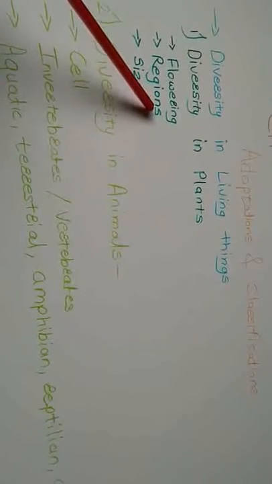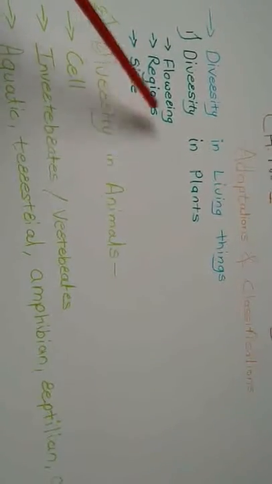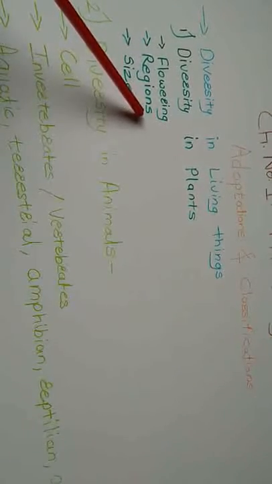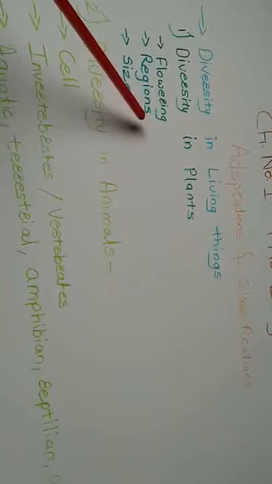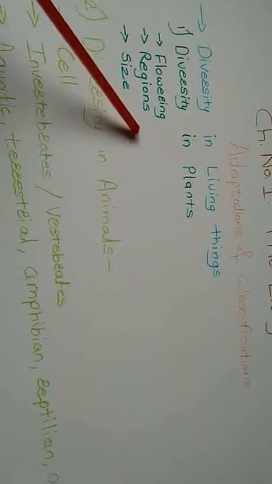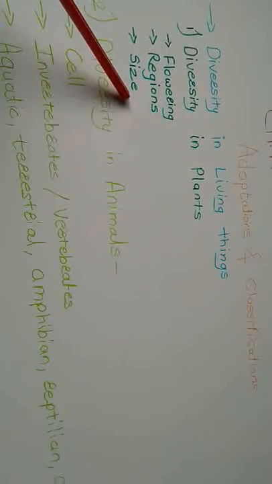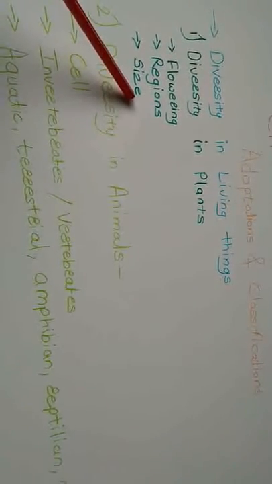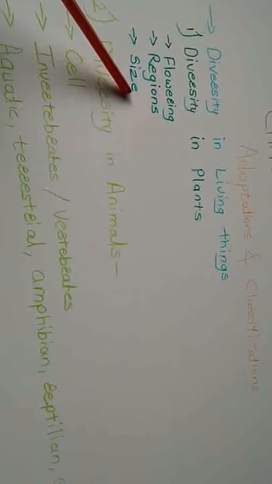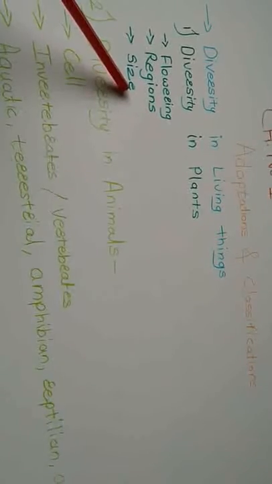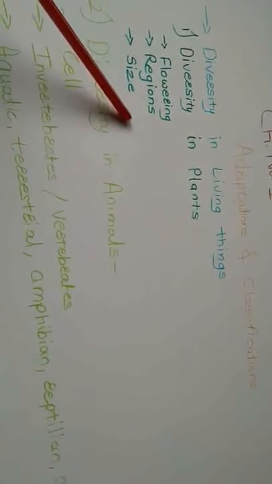Some are found in very cold snowy regions. Some plants are also found in aquatic regions. Aquatic in the sense of water, those found under the water or near the water bodies. Also, the size of a plant is different. To see some plants, we need to use a microscope. Without using a microscope, they are not visible, and some are very huge in size. These are the diversity in plants.